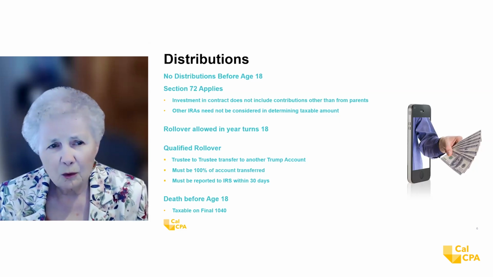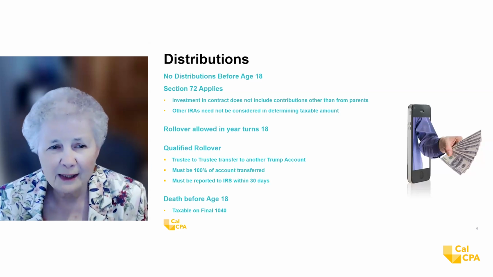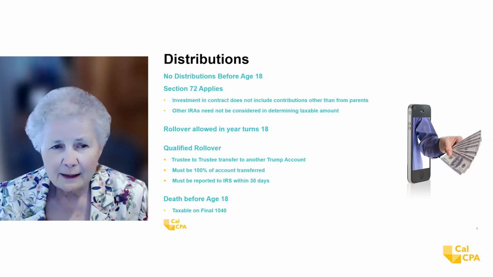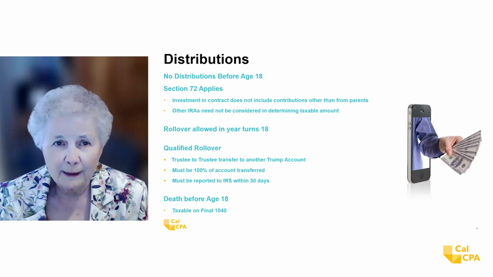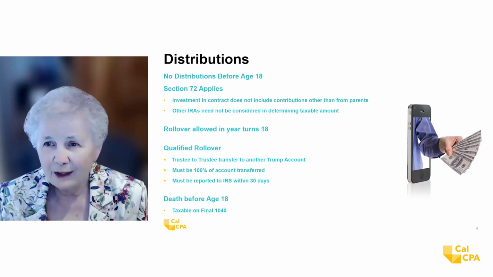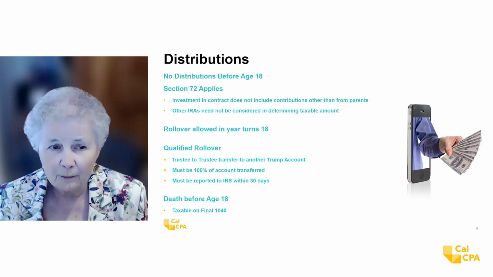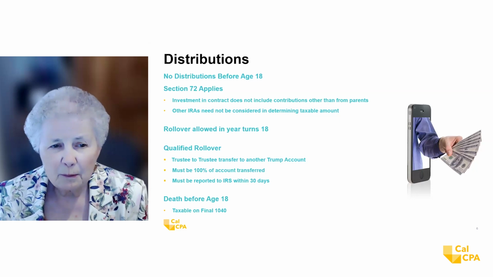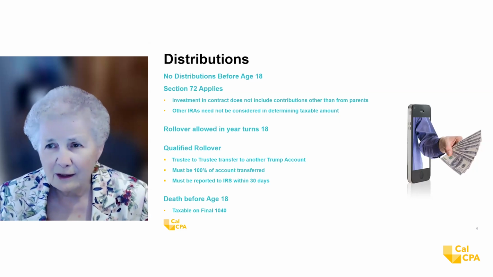There's also something called a qualified rollover. This is if somebody doesn't like the Trump IRA or Trump account they have, they might want to transfer it to another Trump account. So they do a trustee to trustee transfer. They have to transfer 100% of the account, and that must be reported to the IRS within 30 days.